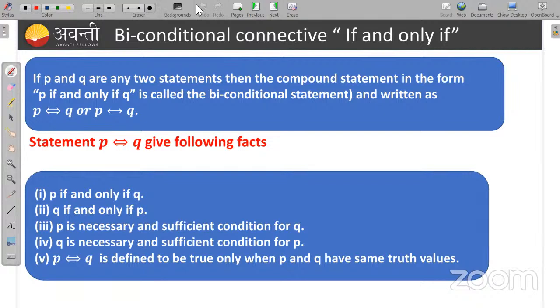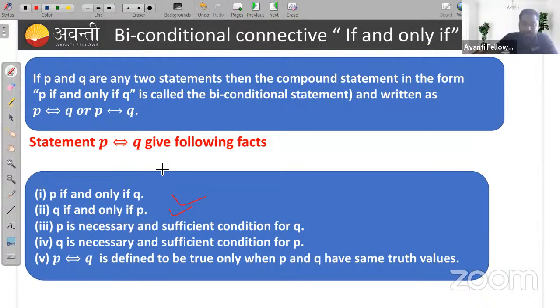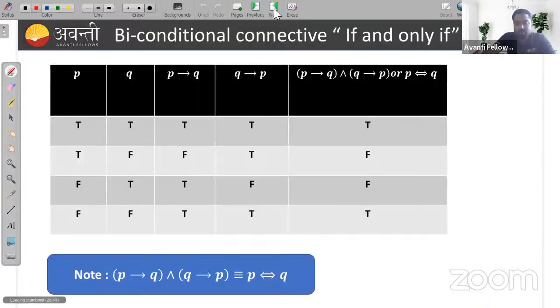Then we'll move to the truth table of the biconditional. You can read it as P if and only if Q, or Q if and only if P. If P is true, then Q is true, and its converse is also true. P is a necessary and sufficient condition for Q, and Q is also a necessary and sufficient condition for P. This way you can read all these statements. Okay, go to the next thing: biconditional connectives. So what is the truth table?